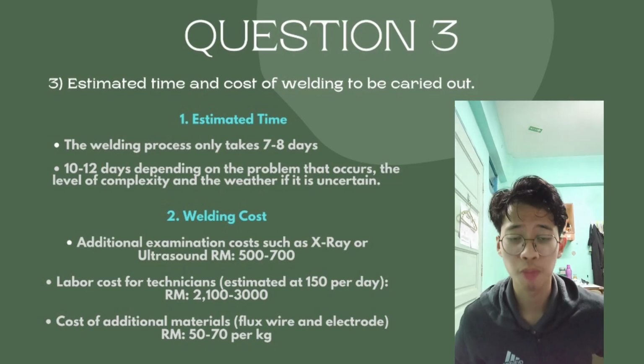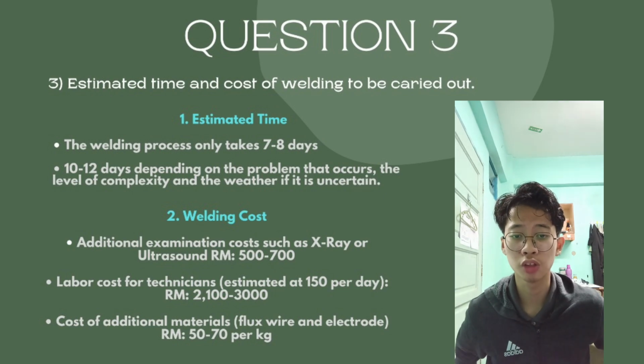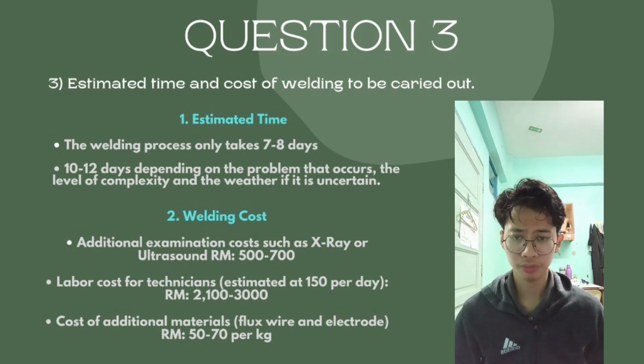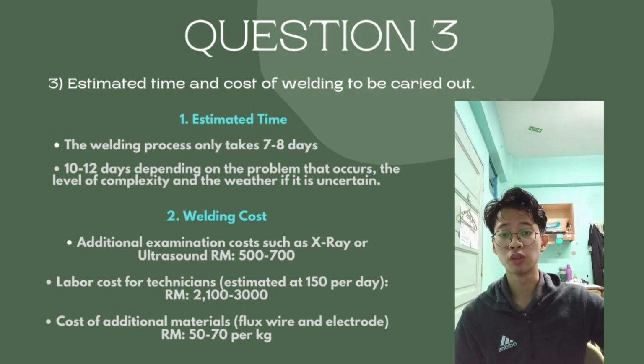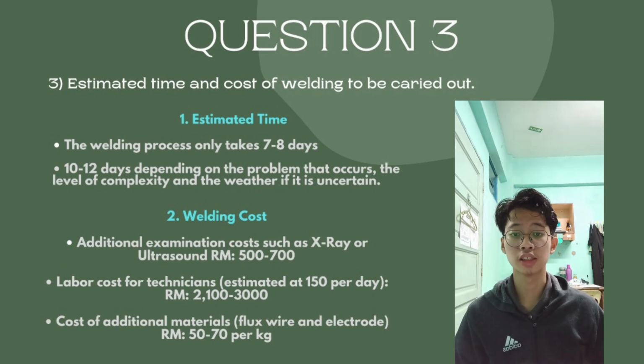Now we're going to talk about question number 3. It is estimate time and cost of welding to be carried out. We're going to talk about estimate time. The welding process only takes 7 or 8 days, or 10 to 12 days depending on the problem that occurs, the level of complexity, and whether there is any uncertainty.